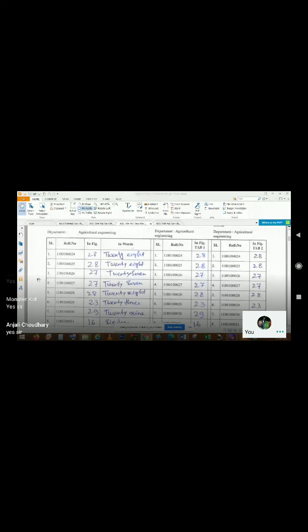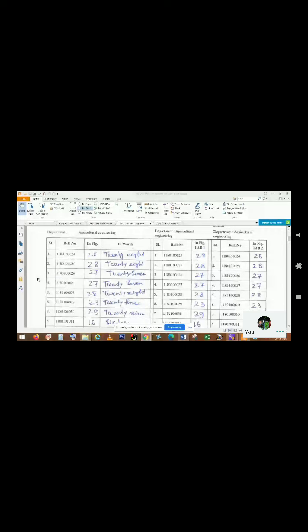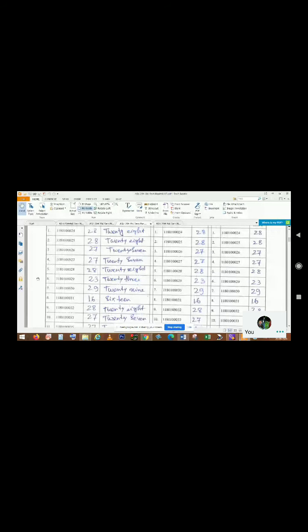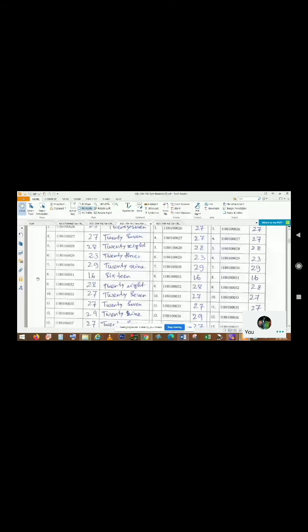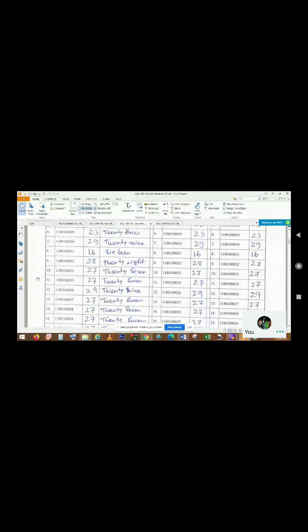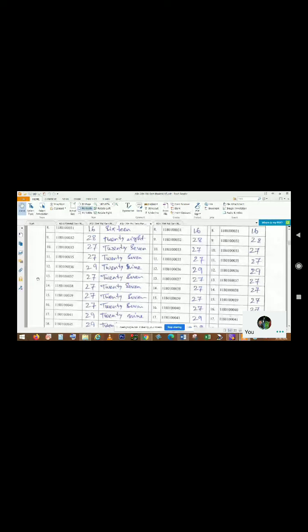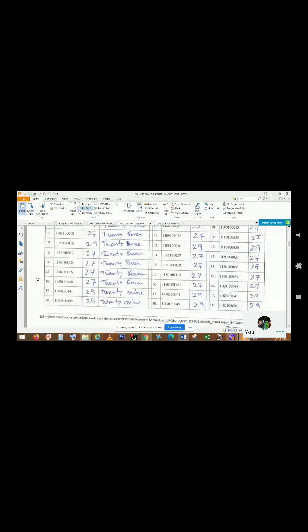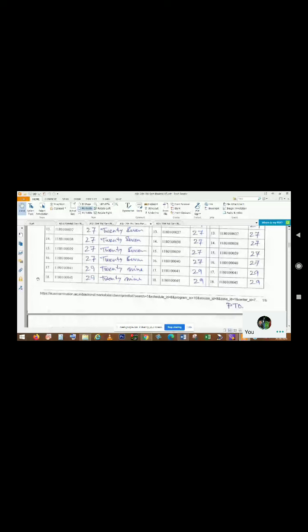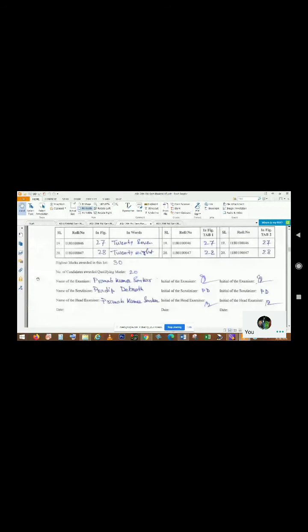I am saying again, you can note down according to your roll number. Roll number 24: 28, roll number 25: 28, roll number 26: 27, roll number 27: 27, roll number 28: 28, roll number 29: 23, roll number 30: 29, roll number 31: 16, roll number 32: 28, roll number 33: 27, roll number 35: 27, roll number 36: 29, roll number 37: 27, roll number 38: 27, roll number 39: 27, roll number 40: 27, roll number 41: 29, roll number 45: 29, roll number 46: 27, roll number 47: 28.